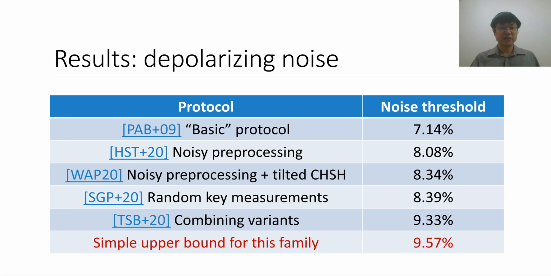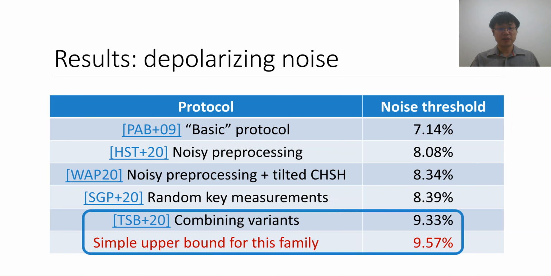So first of all, let's consider the simple noise model of depolarizing noise. And the results that we obtained in this work are highlighted in this box here. You can see that by combining all the different variations and using the algorithm we developed, we proved that the depolarizing noise threshold for DIQKD can be improved up to 9.33%, which is a substantial improvement over all the previous noise tolerances, including for the protocols that use the protocol variations independently on their own. So by combining them, we achieve a higher level of noise tolerance.